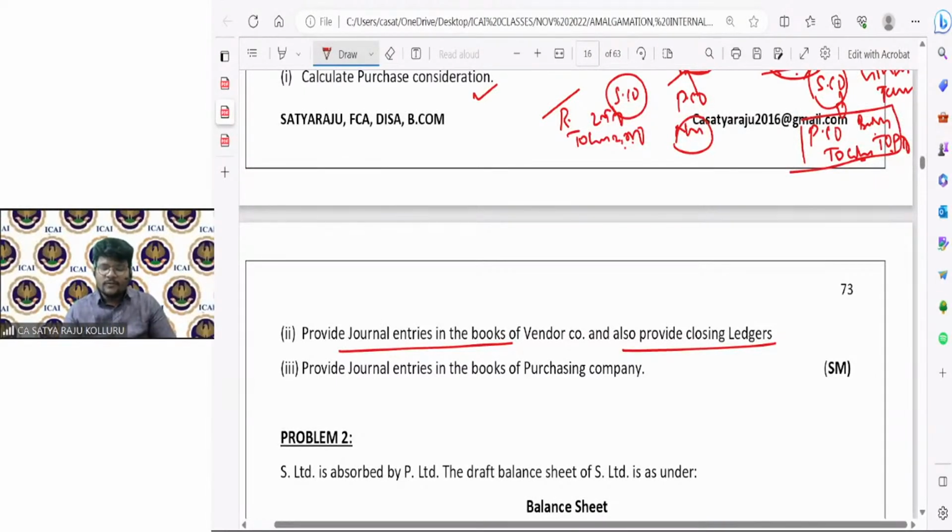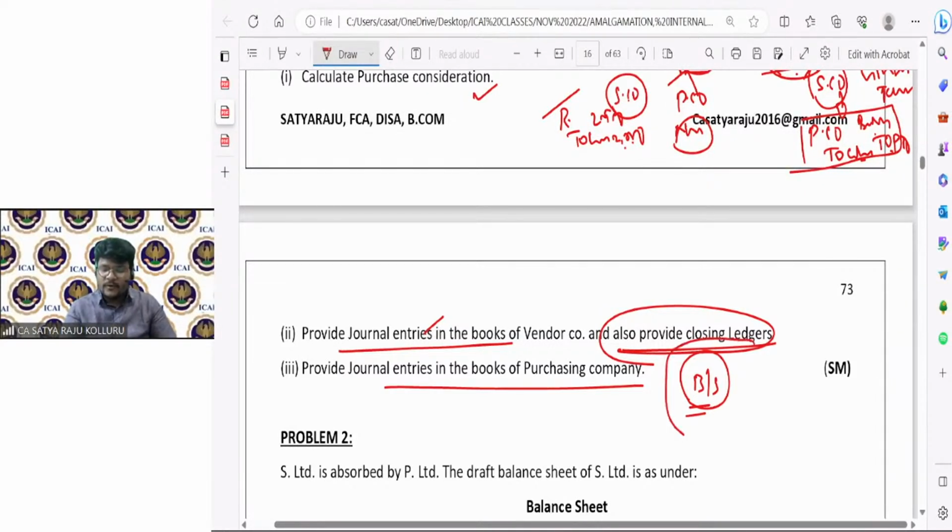Generally in exams, most of the time they will only ask to provide the ledgers in the books of the selling company. But as we are doing the first problem, I told you to provide the journal entries as well. Provide journal entries in the books of the purchasing company. Most of the time, in the books of the purchasing company, they ask to provide the journal entries only. And one more thing, after amalgamation they also ask to provide the balance sheet. But in this problem, I have not included that. After completion of amalgamation, how the purchasing company's balance sheet is going to look is also tested in exams. So except this one, the remaining 3, let's discuss in this problem.